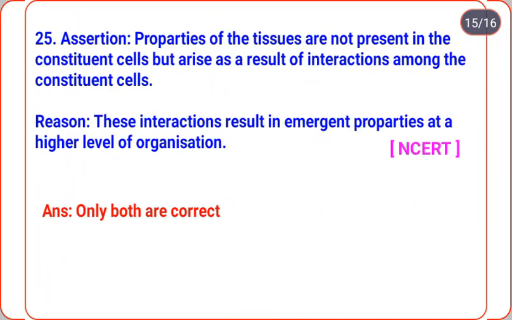Okay, next question number 25. Assertion and reason based question. Assertion: properties of tissues are not present in the constituent cells but arise as a result of interaction among the constituent cells. Correct, very important question.